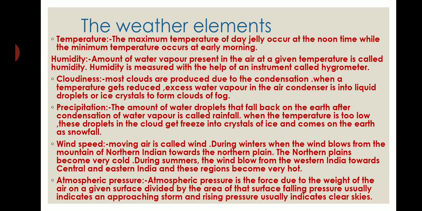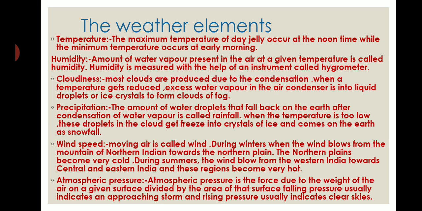Temperature. The weather is mainly affected by the sun that produces heat and raises the temperature, and the sun provides light as well as heat on the earth. It is necessary for the production of energy. And the heat from the sun is absorbed by the earth's surface, ocean and atmosphere, which plays an important role in determining the weather of any place. The maximum temperature of the day occurs at noon time, while the minimum temperature occurs in the early morning, and it can be recorded with the help of a maximum and minimum thermometer.